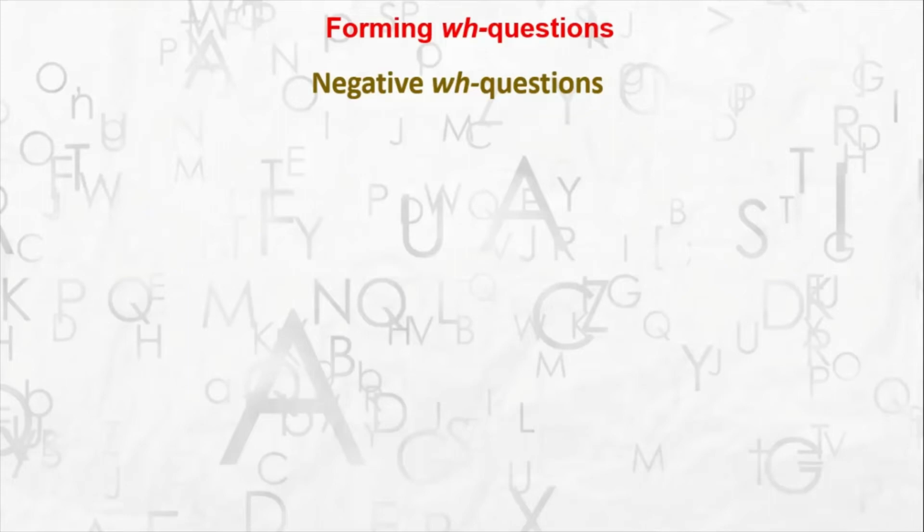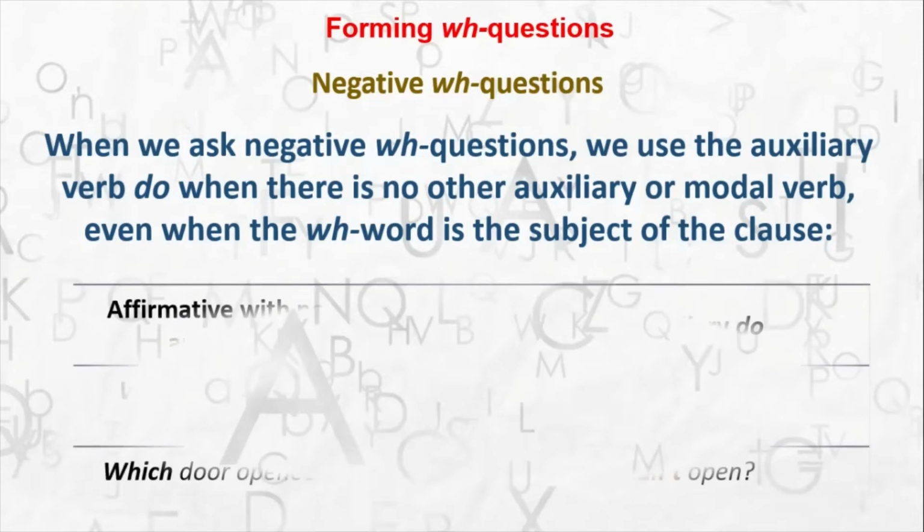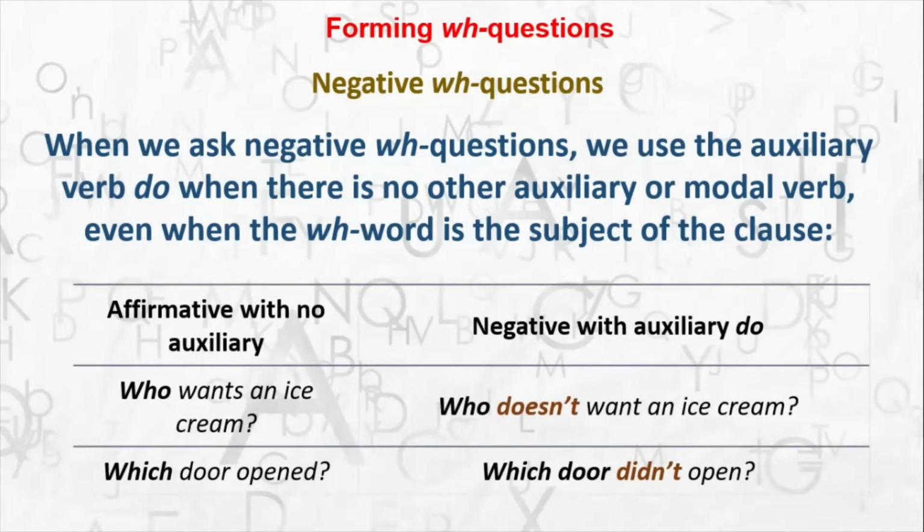How? Here we go. When we ask negative WH questions, we use the auxiliary verb do when there is no other auxiliary or modal verb, even when the WH word is the subject of the clause. So in a negative question, we make use of the auxiliary verb do in its negative form. Okay, even if it is part of the subject.